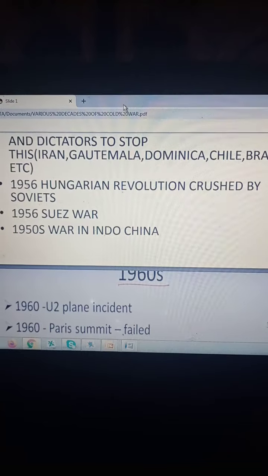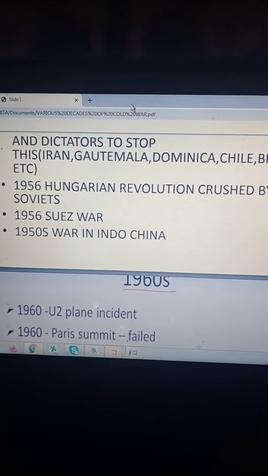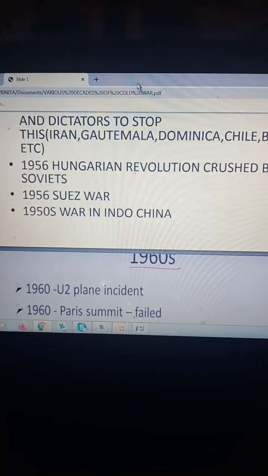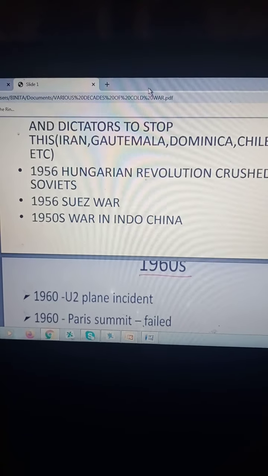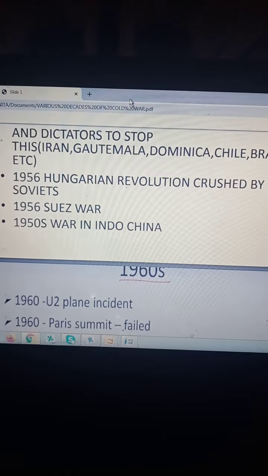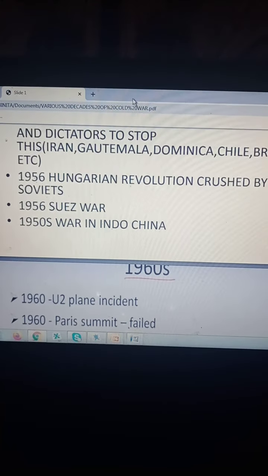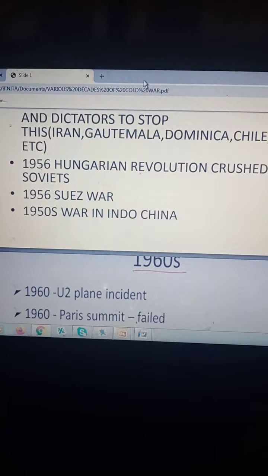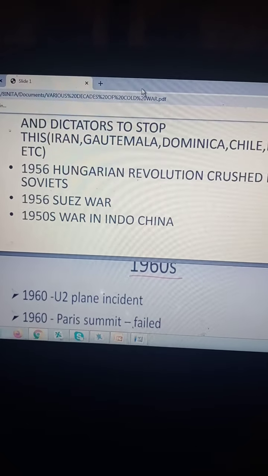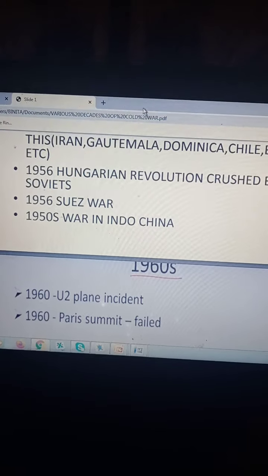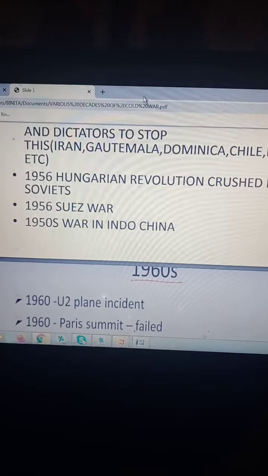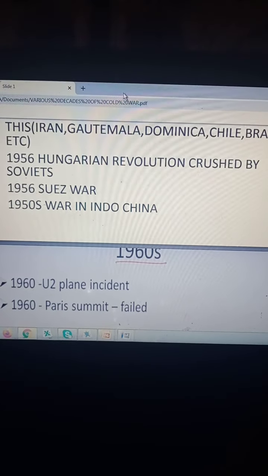Then in 1956 you have the Suez War, that is in Egypt. You can see the USA being involved here, because Suez in Egypt, the Suez Canal, was looked after by the British. Here again you have the US involvement, because Britain wanted the Suez Canal to be used for its own purpose and wanted to sign a treaty with Colonel Nasser, who was the president of Egypt. When he refused, you have the Suez War, which was backed by the US.